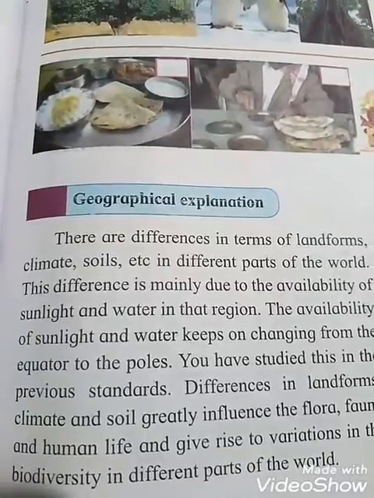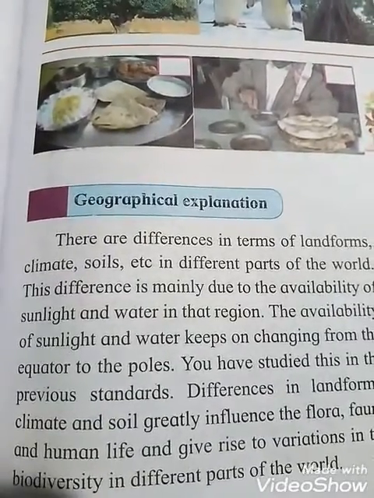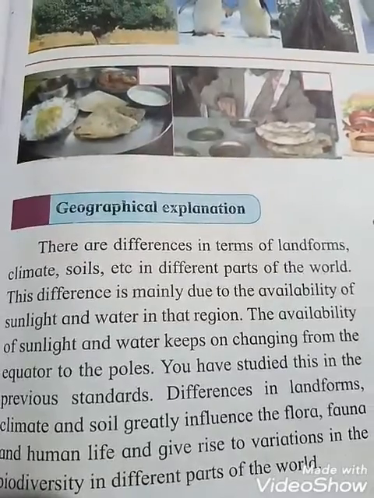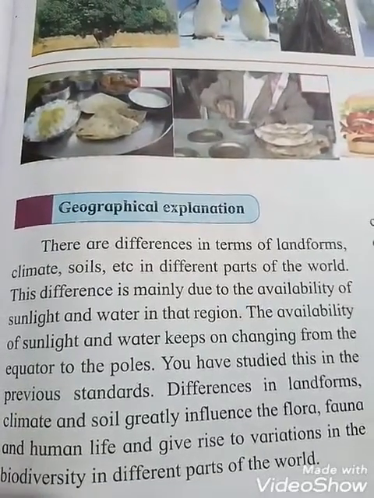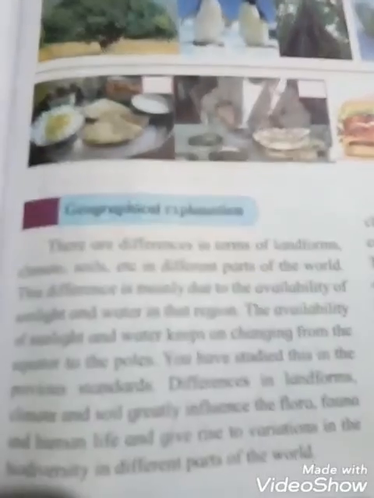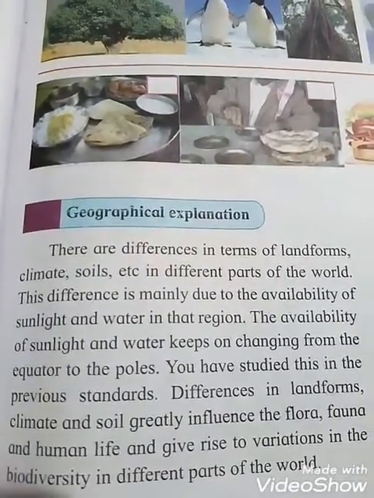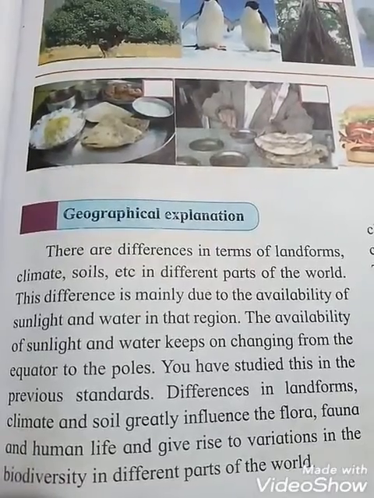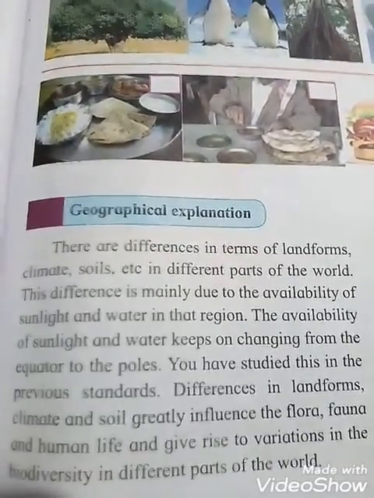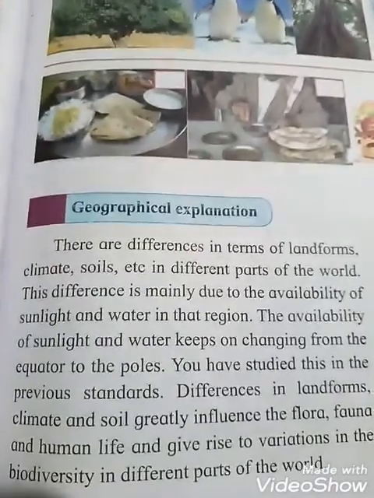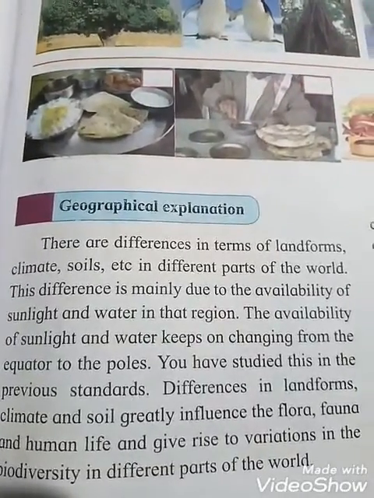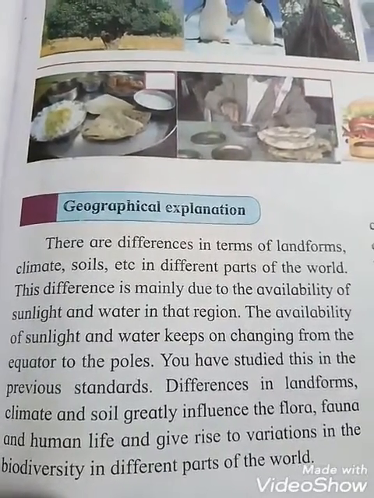So you all know that at the equator, sunlight passes in the perpendicular direction, okay. So because of that, at the equator there was so much heat, the temperature is high. But in the polar region the sun rays do not pass in a perpendicular straight line, so there is not a very high temperature, but there is a cold temperature. So these differences are there, students. It was changing from the equator to the poles, it was not the same. You have studied this in the previous standard, okay.